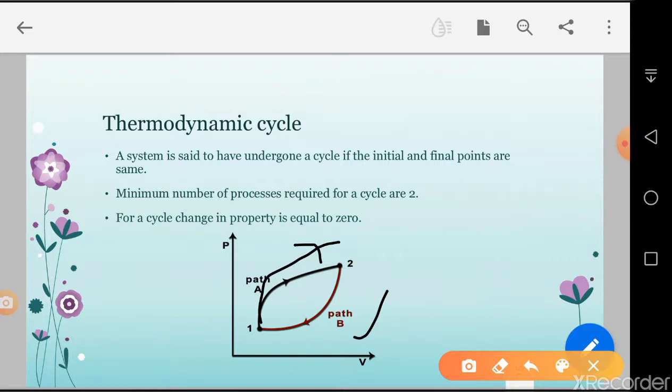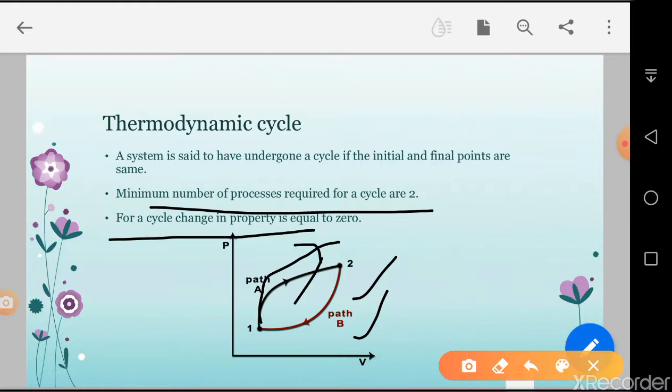The minimum number of processes required for a cycle is 2, because each process is basically a path, so there are two paths. In a cycle, change in property is equal to 0.